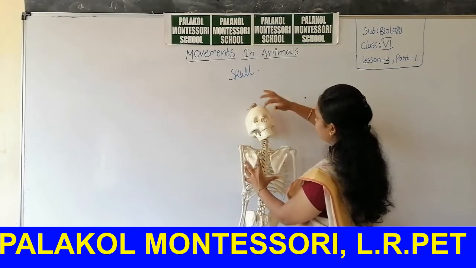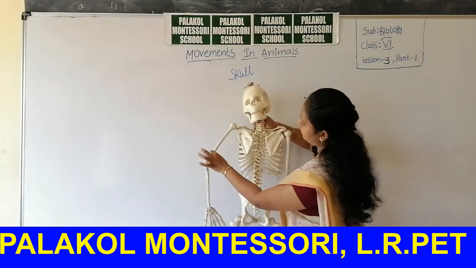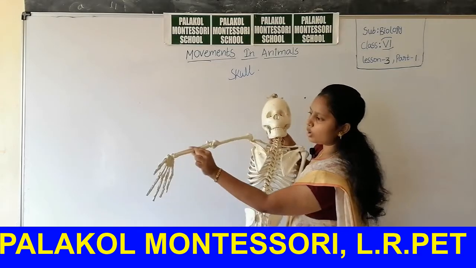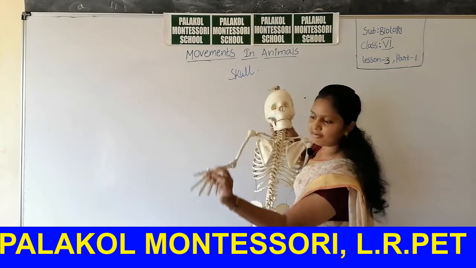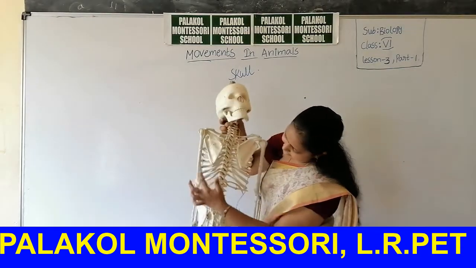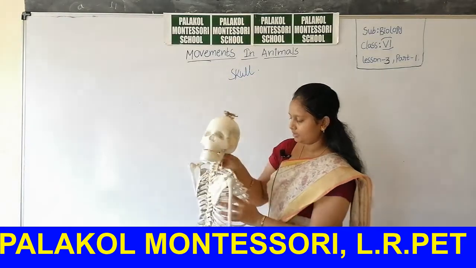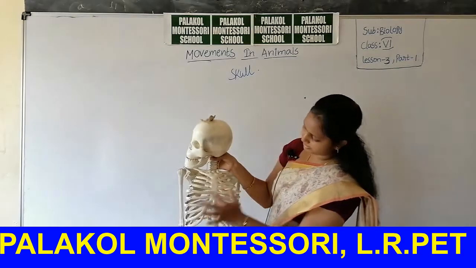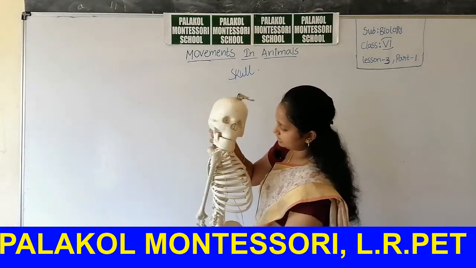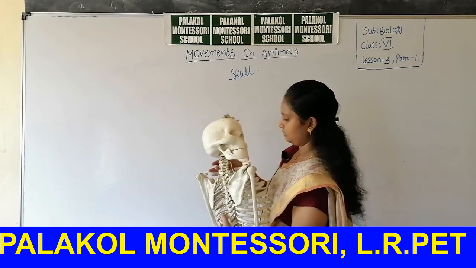This is the skull, and below the skull, this is called the upper arm. This is called the lower arm. These are the fingers. Is it clear? These are called ribs. The ribs form a box-like structure called the rib cage.